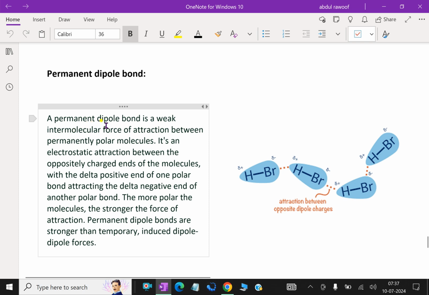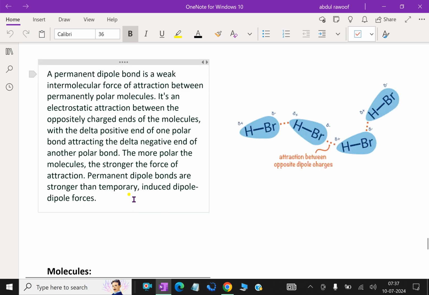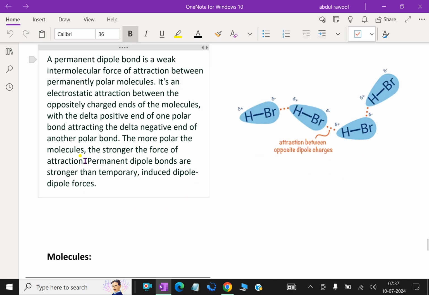A permanent dipole bond, which we discussed now, is a weak intermolecular force of attraction between permanent polar molecules. It's an electrostatic attraction between the oppositely charged ends of the molecules, with the delta positive end of one polar bond attracting the delta negative end of another polar bond. The more polar the molecules, the stronger the force of attraction. Permanent dipole bonds are stronger than temporary induced dipole forces.